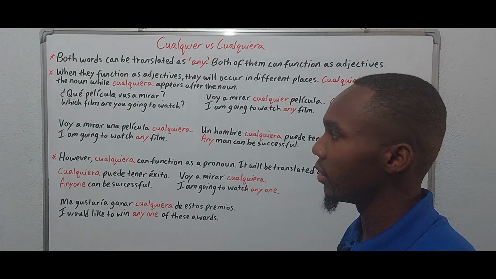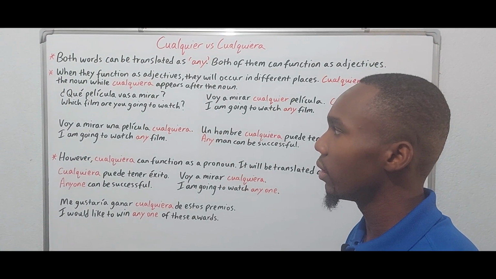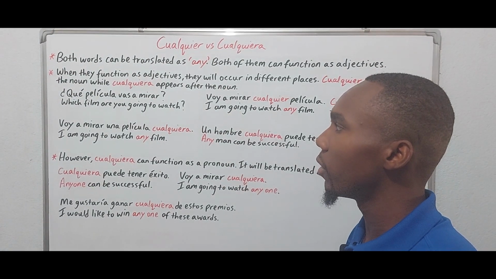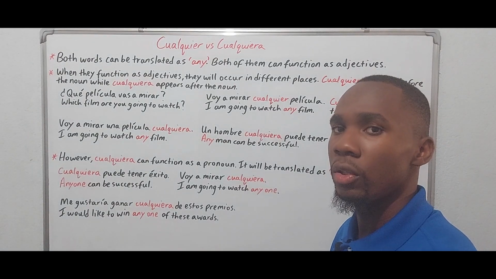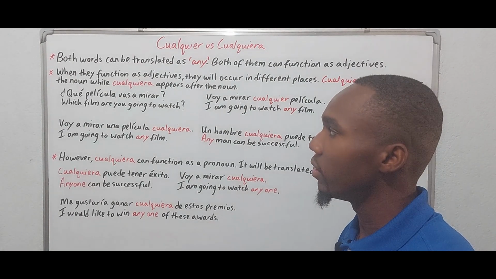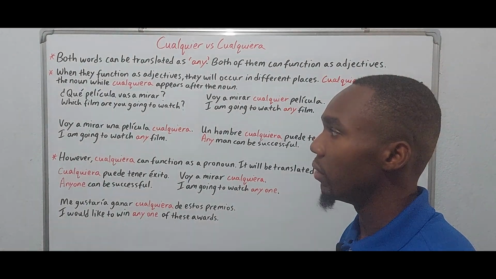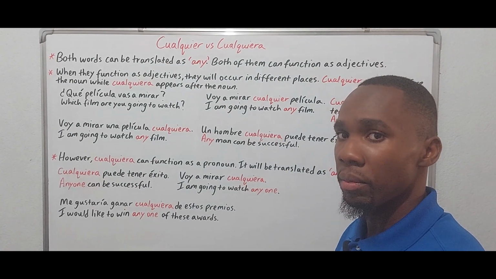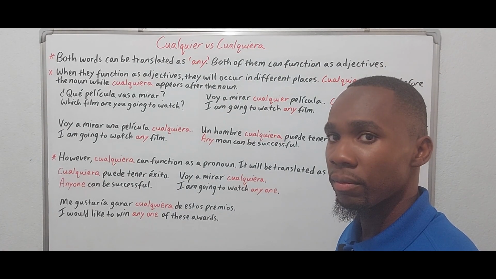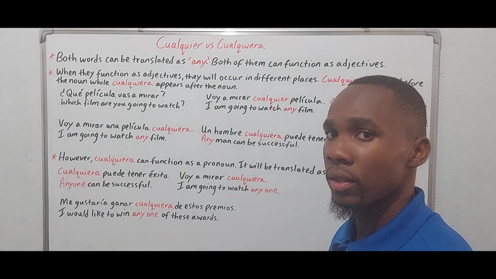So let's look at some examples. ¿Qué película vas a mirar? Which film are you going to watch? If we pose that question to someone, that means that there is a list from which the person must select a movie, okay?